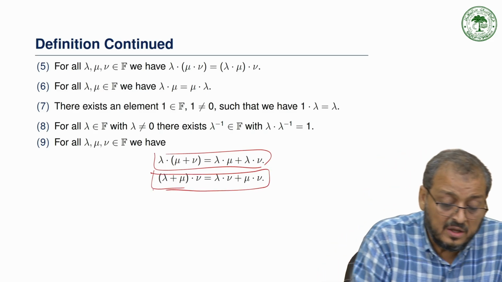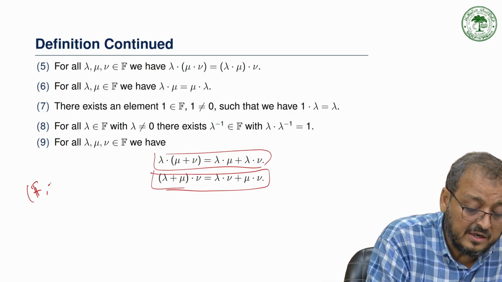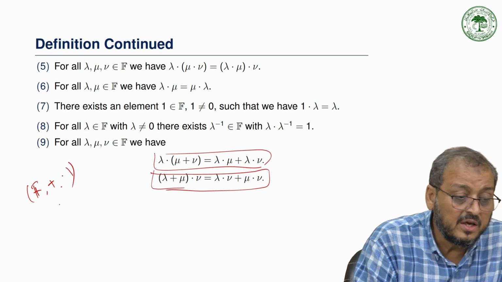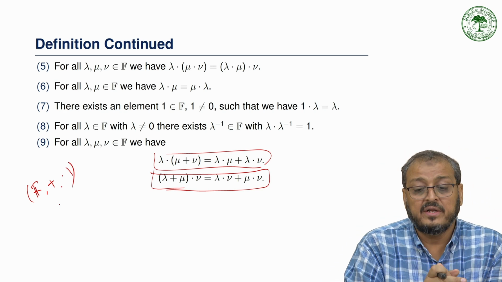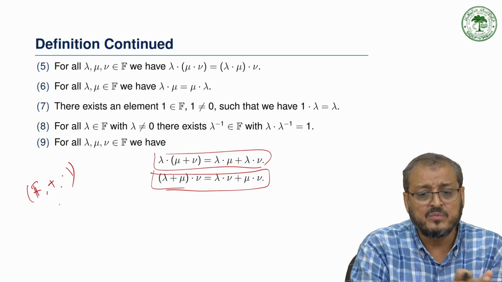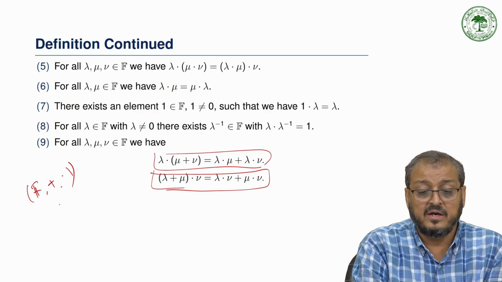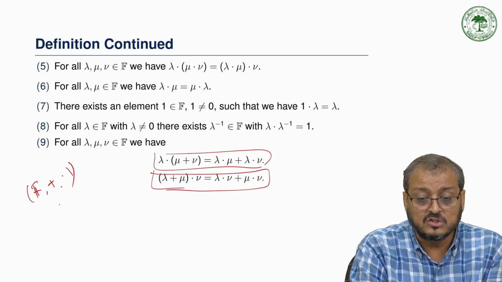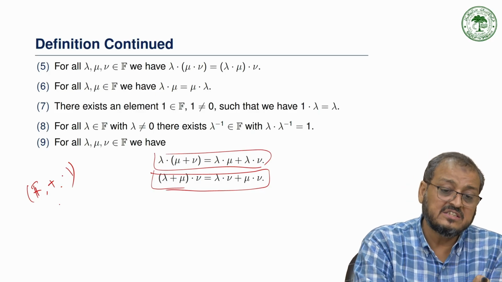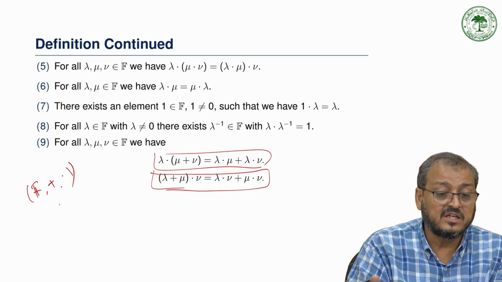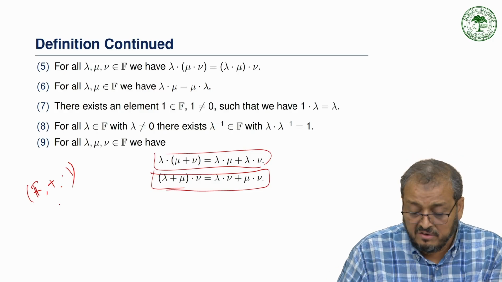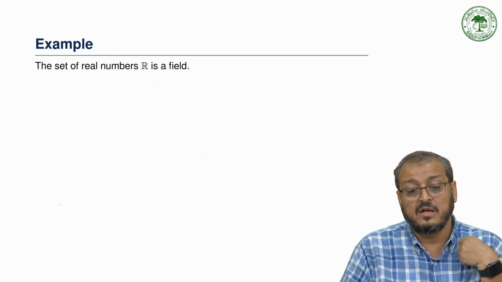So if F under addition and multiplication satisfies these properties, actually not 9 but 11 properties, including closure, we say this set is called a field. A very trivial example of a field is the set of real numbers.